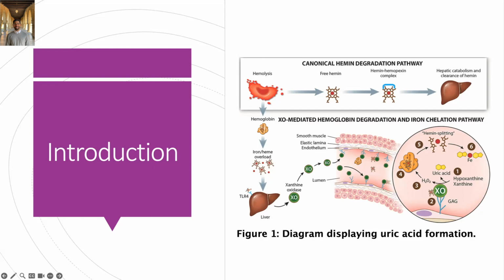Uric acid is a byproduct of the xanthine oxidase pathway and linked to the natural breakdown of red blood cells. Our decision to focus on hyperuricemia comes from multiple promising studies exploring hyperuricemia in pediatric populations, but never in adult sickle cell patients.